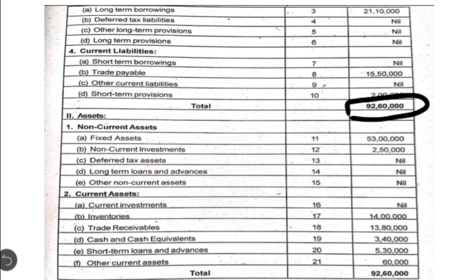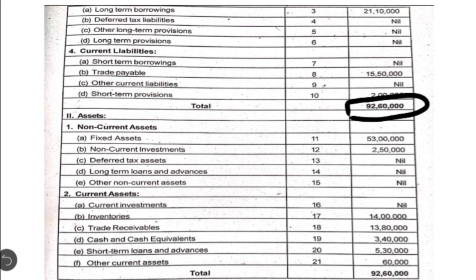Then the second heading here in this balance sheet is assets. Under this we have two divisions. The first one is non-current assets and the second one is current assets. Under non-current assets we have 5 notes. Note number 11, fixed assets, we have 53 lakh. Note number 12, non-current investment, 2 lakh 50,000. Then note numbers 13, 14, 15 are nil.